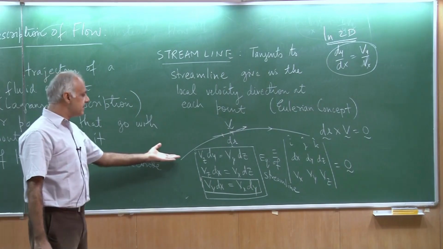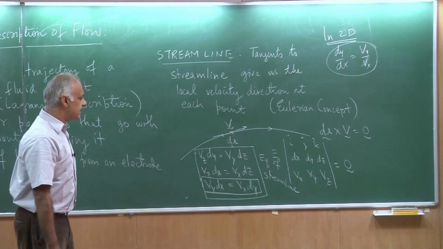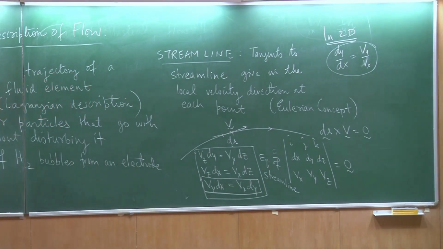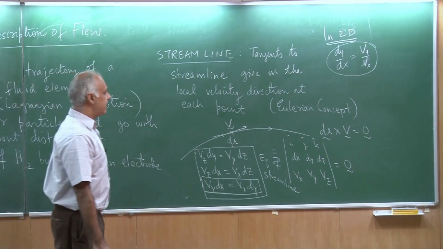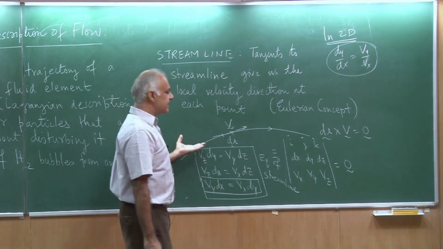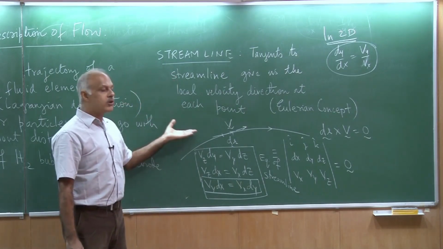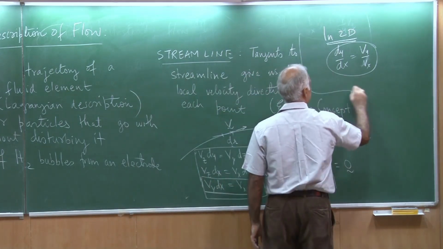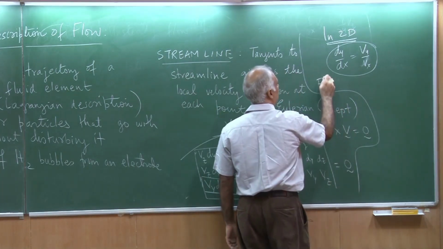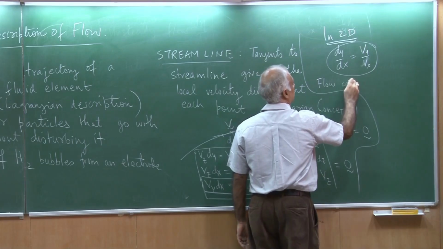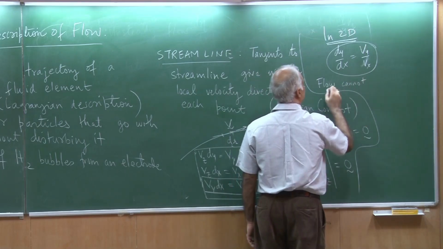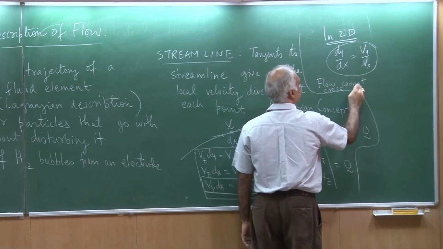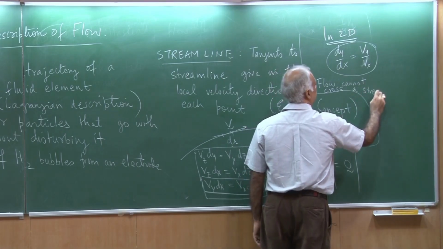This is in 2 dimensions, and I could get actually all these lines in 3 dimensions. So, it is a very interesting concept, and you can see that by definition no flow can cross a streamline. So, I am going to write that here, that flow cannot cross a streamline.